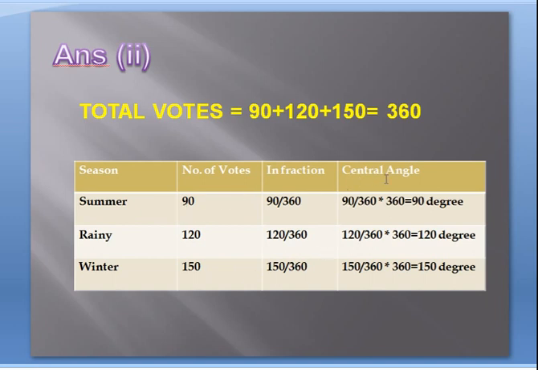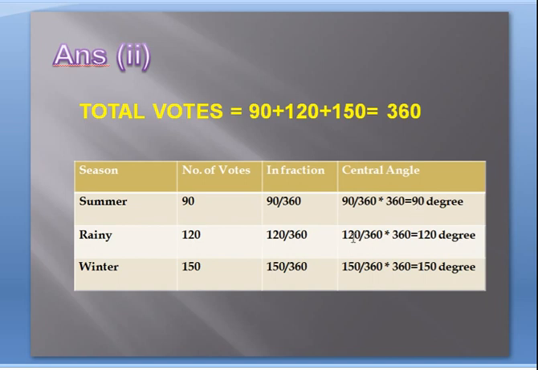Now the central angle for summer season will be this fraction into the complete angle. You know the measure of a complete angle is 360 degrees. So this fraction into 360 means 90 upon 360 into 360. You cancel the 360 and you will get 90 degrees.